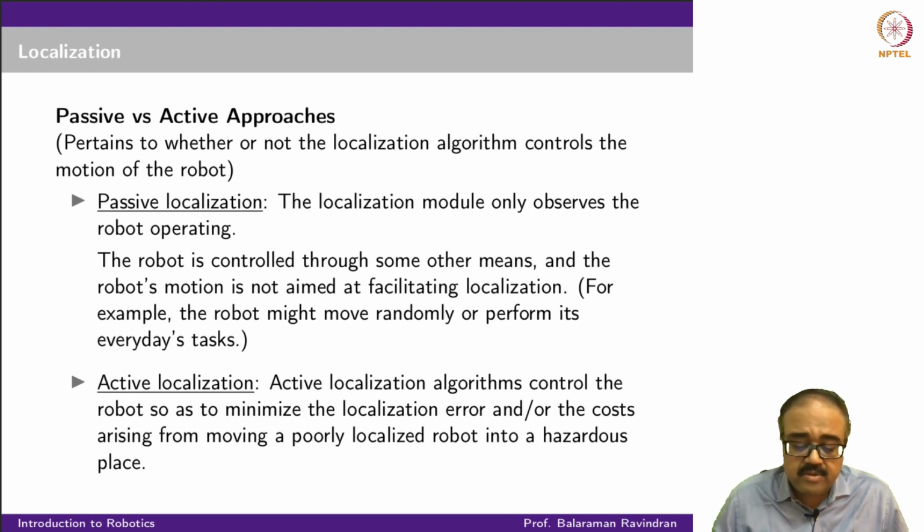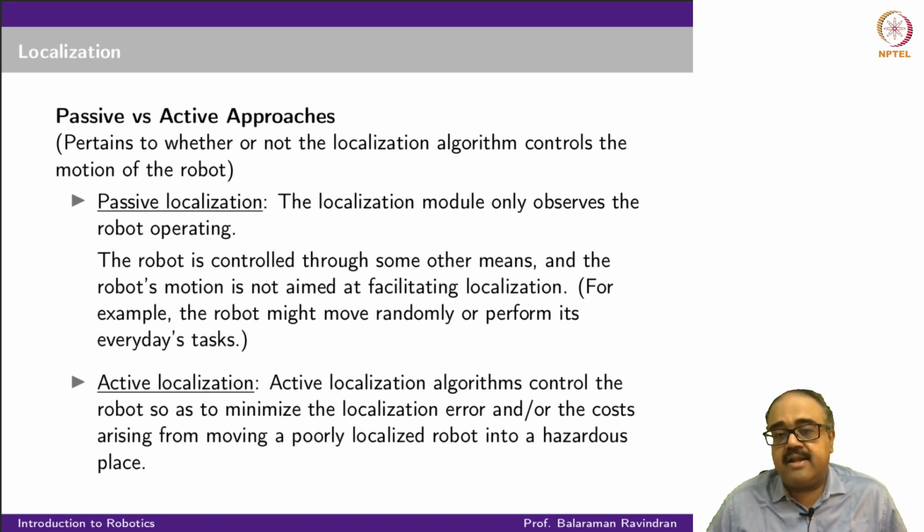So what I do is I first control my robot. I actually move in such a way so that I'll minimize the localization error, right? And again, this has to depend on the belief state that I'm in and the sensor readings I'm getting. Based on that, I'm going to move in a way so that I minimize the localization error, and then I move to some kind of position tracking mode, and then try to execute my everyday task. So this is basically what we call active localization, where at every point of time you also try to make sure that your localization error is minimized.